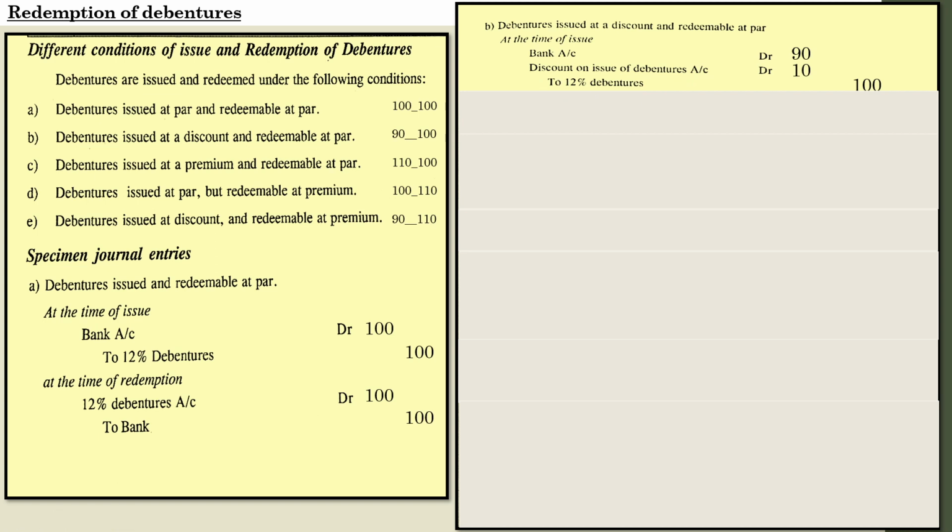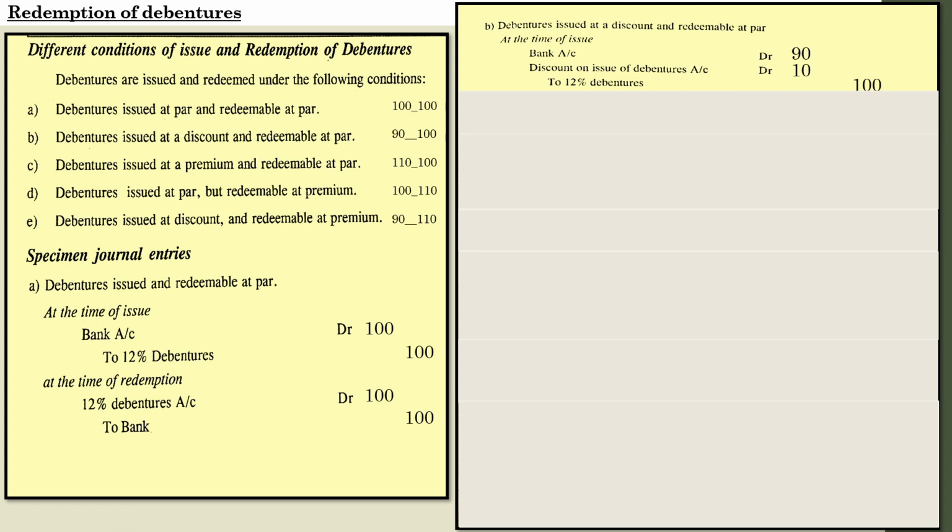It is similar to the cases which we have discussed previously, because we have discussed the discount situations not only in the debentures but also in shares. So I believe you all know this entry. 90 rupees was the issue value of the debenture. So bank account debtor 90, discount on issue of debentures, let it be rupees 10, and face value 100. This is the entry at the time of issue.